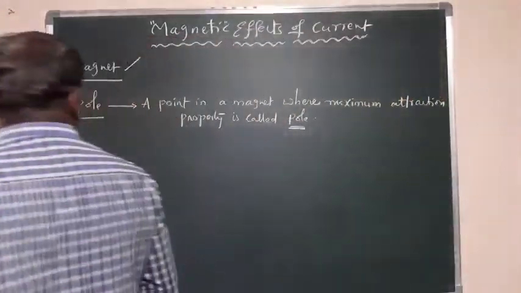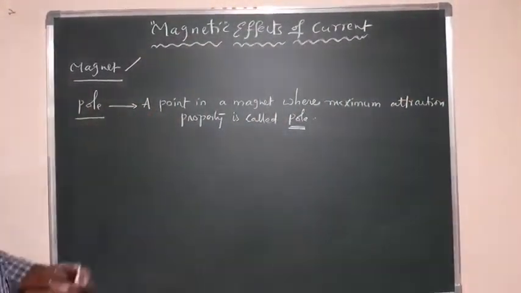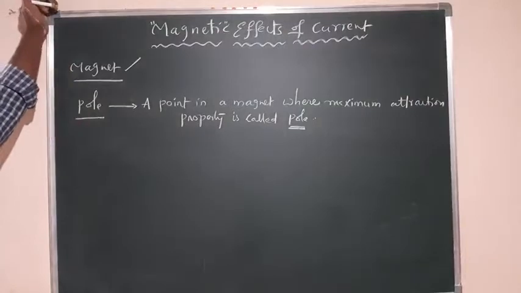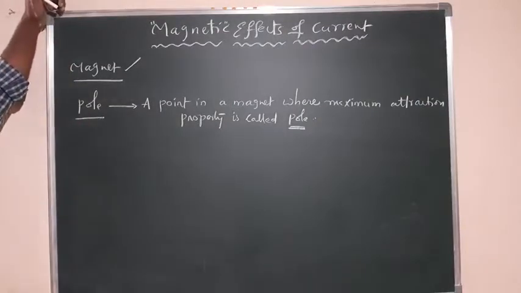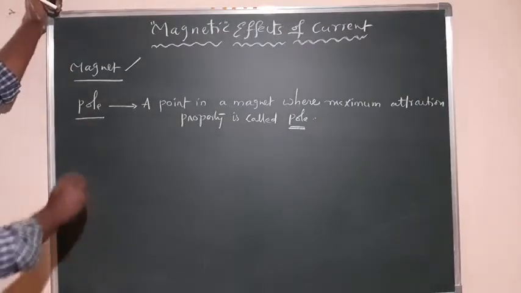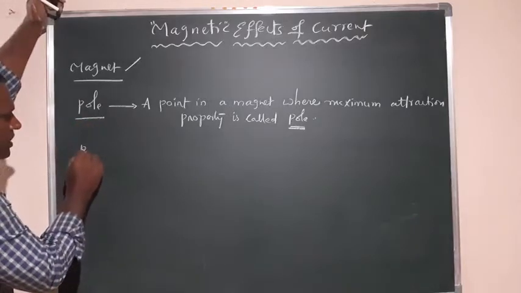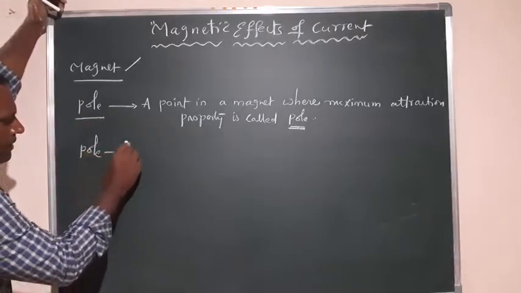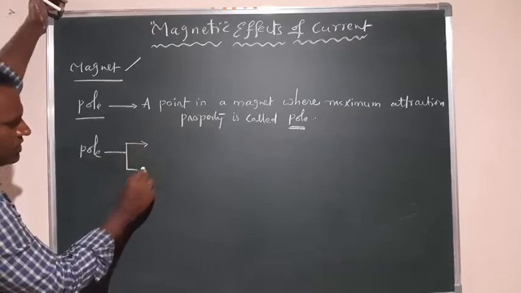So what is a pole? A pole is a point in a magnet where the maximum attraction property exists. There are two types of poles: one is the north pole, another is the south pole.